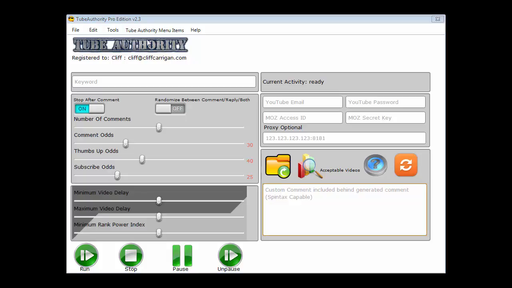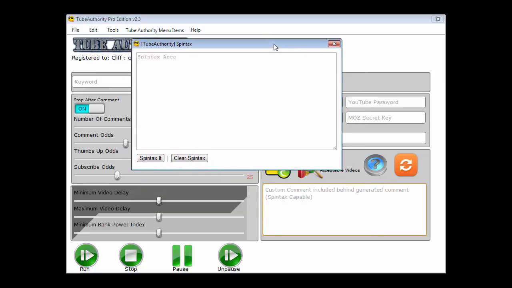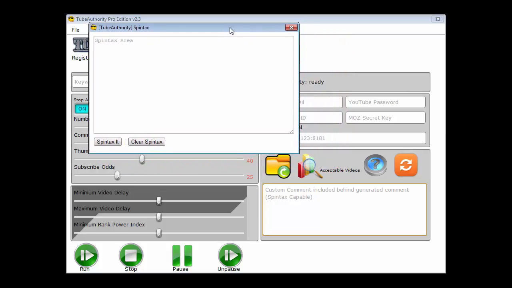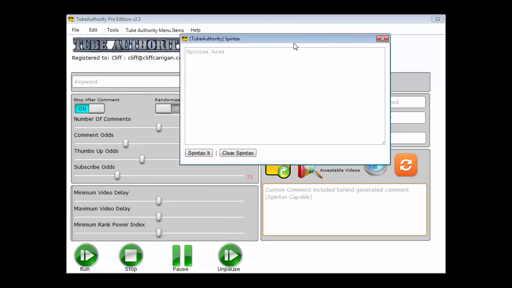Now, for Pro users, here's what you would do. Click Tools and TubeAuthority Spin Tags. This is just a spin tags helper for people who are not familiar with working with spin tags. Now, this little helper is available in either edition, the Pro or the Standard, but again, it's only the Pro that you can actually use this in. Let me give you a quick example of using spin tags.